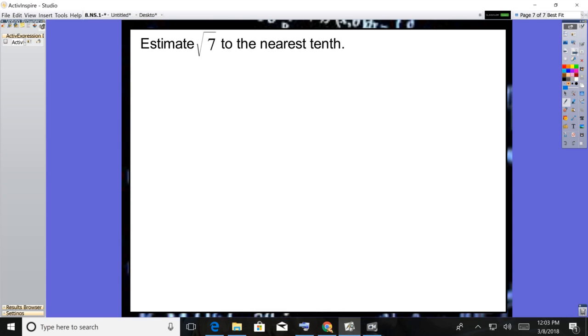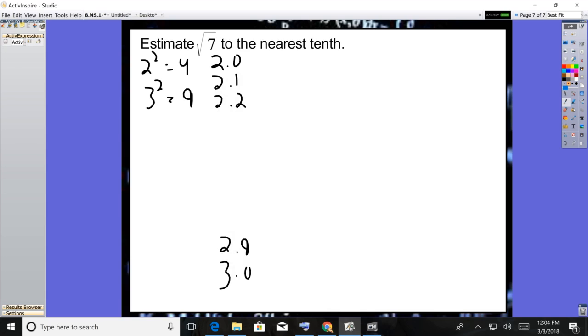All right, and then the final one, estimate the square root of 7 to the nearest tenth. Before I can estimate to the nearest tenth, I've got to estimate to the nearest whole number. I know that 2 squared is 4, and 3 squared is 9. So I know it's between the whole numbers 2 and 3. Now I start thinking about the tenths in between there. So 2.0, 2.1, 2.2, all the way up to 2.9.